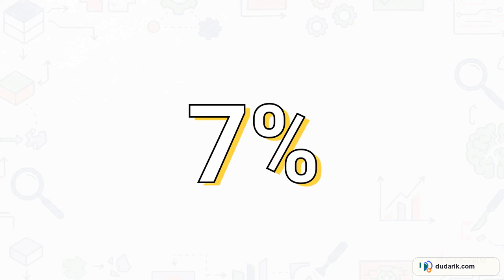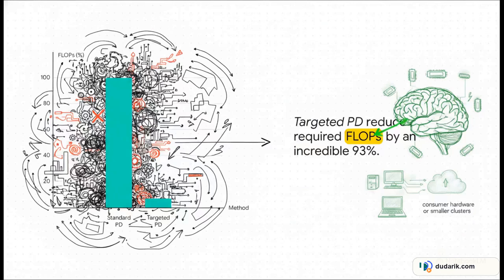And doing this incredible extraction required only 7% of the compute, the flops, required by previously published full decomposition methods. That represents a staggering 93% reduction in flops. While standard PD demands massive, sprawling resources, targeted PD takes just a tiny sliver of compute. By pruning the decomposition graph by design and focusing gradients exclusively on relevant pathways, TPD saves absolutely massive amounts of GPU hours. What this really means for the industry is that iterative circuit analysis isn't just a luxury for giant tech companies anymore. It is now completely feasible on consumer hardware or much smaller clusters.